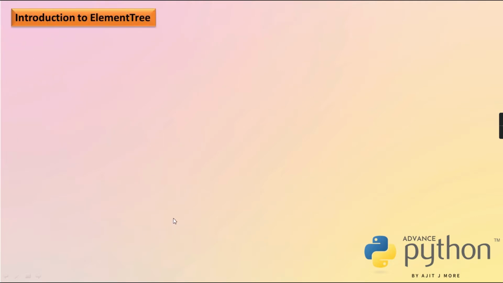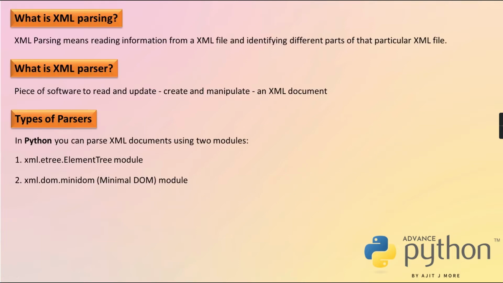First we'll cover the first part, then we'll take demonstrations on all that, and then we will start with the second one. There is no need of installing anything. It is coming along with your Python installation. This will be by default available. Whenever you install Python, along with Python, you get this XML parser also inbuilt. You just have to use it.